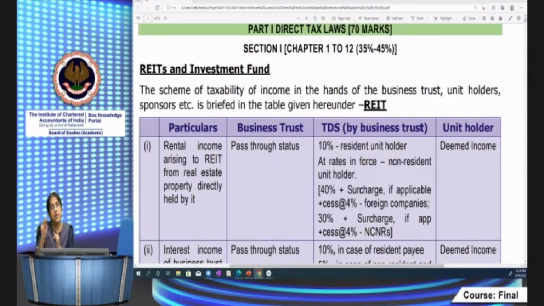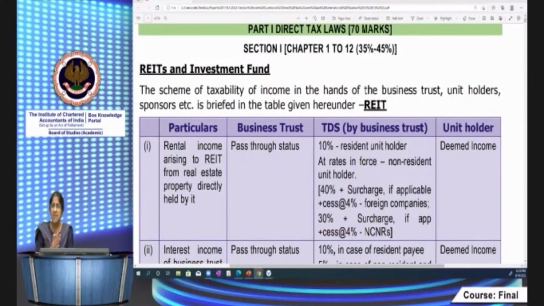If it is going to invest through the special purpose vehicle being an Indian company, then when it has lent money to the Indian company, it will receive interest, and because it holds at least 50% of the capital of the SPV, it will get dividend income also. So you can get interest income plus dividend income from the Indian company, which is the SPV. Plus, you can get rental income from properties directly let out by it and owned by it. Okay, so these 3 are the primary sources of income.